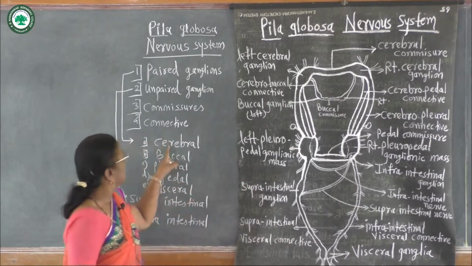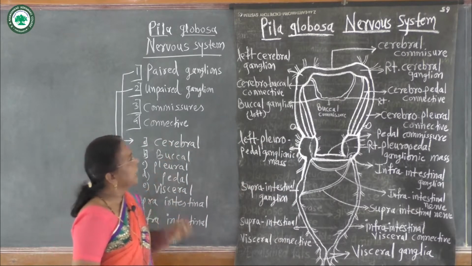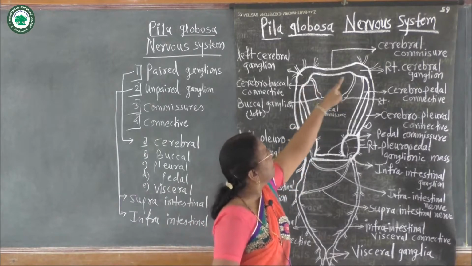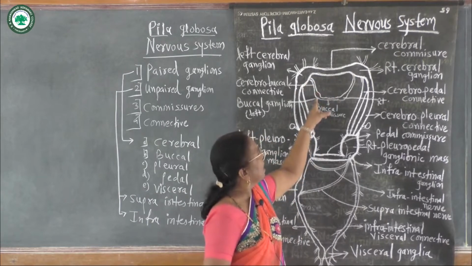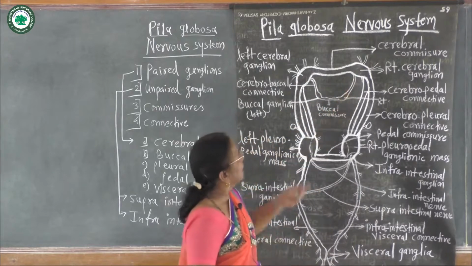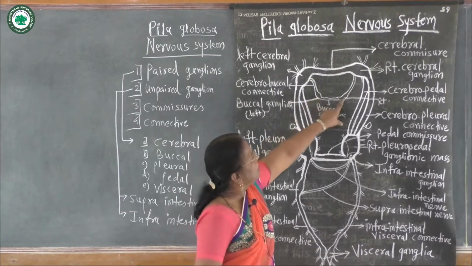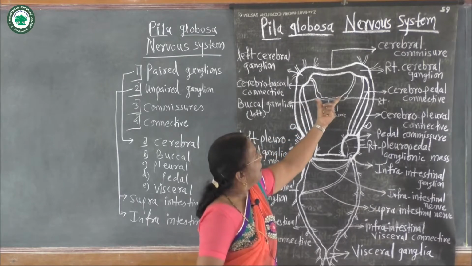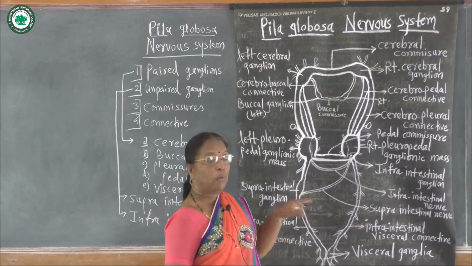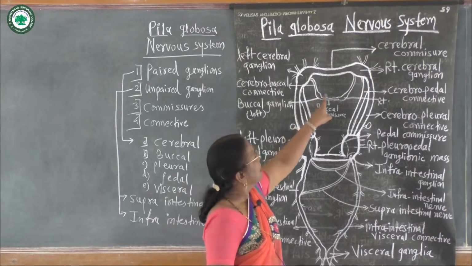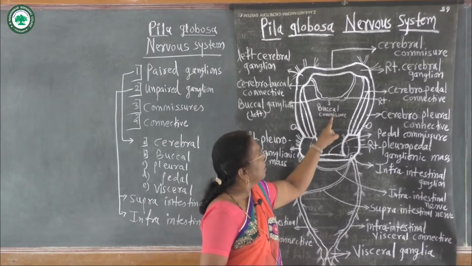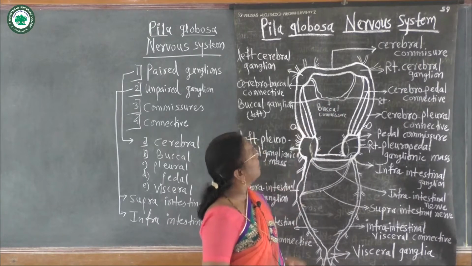Then behind this there is another paired ganglion, they are called buccal ganglions. Small ganglions present behind this cerebral ganglion. They are again right side one, left side another. These are smaller, they are also triangular, but they are present inner to this cerebral ganglion and above the buccal mass. These buccal ganglions again join with one another by means of a buccal commissure, same, hence buccal commissure.